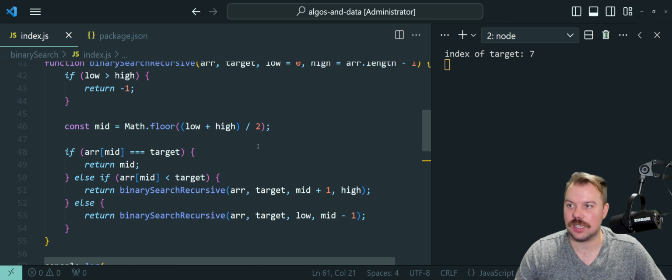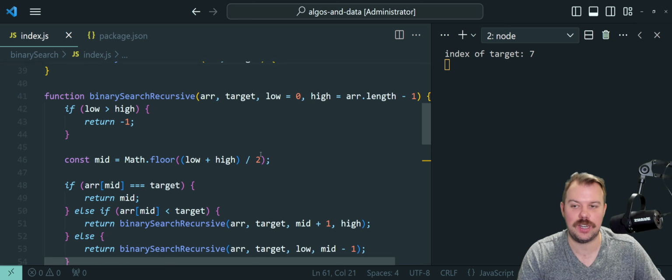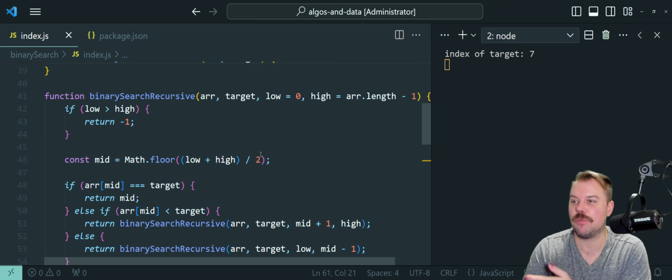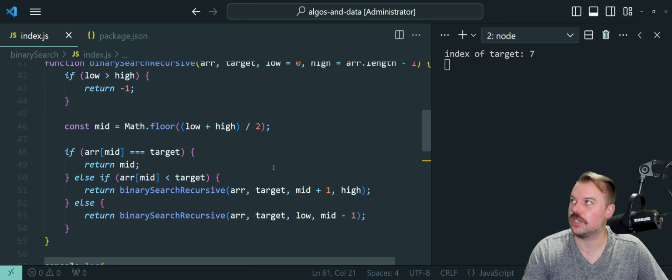If I console log the values of low, high, and mid, and the iteration count, or the recursive count, it would be the exact same value. It works the same way, just as a recursive style solution here.